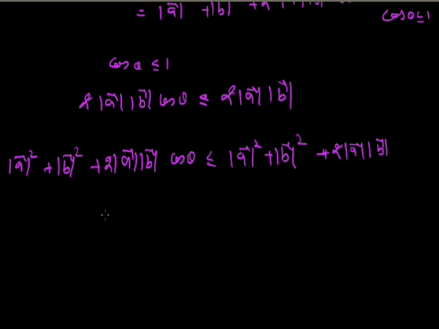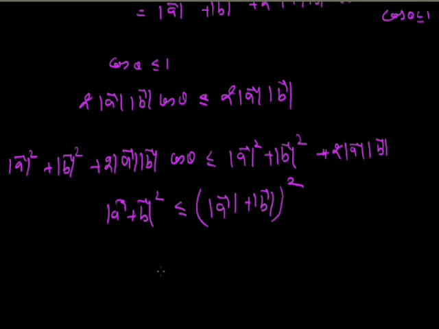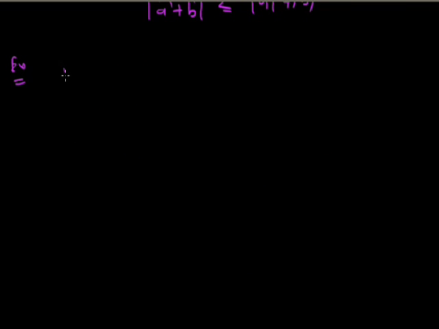Now that one is magnitude of A vector plus B vector whole square is less than or equal to the magnitude of A vector plus magnitude of B vector whole square. So the magnitude of A vector plus B vector is less than or equal to the magnitude of A vector plus magnitude of B vector. Now let's take the next example.